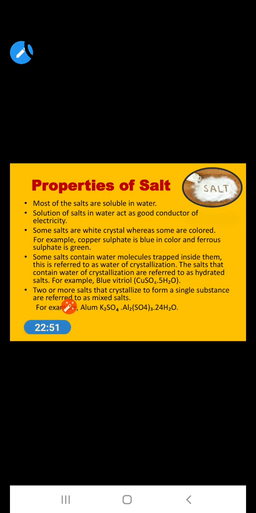The next property is that one or more salts that crystallize to form a single substance are referred to as a mixed salt. It means when we mix two salts, they form one single substance, a mixed salt. For example, alum, in Hindi called fitkiri. The chemical formula is K2SO4.Al2(SO4)3.24H2O. This 24H2O is also water of crystallization. These are a few properties of salt.